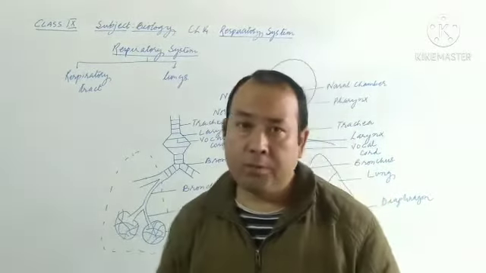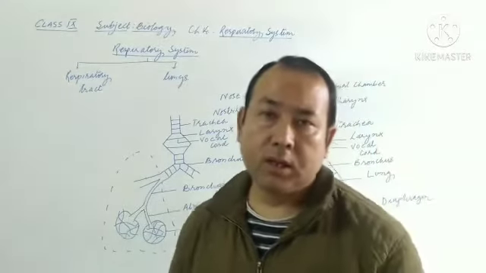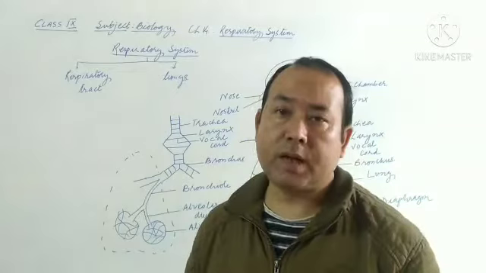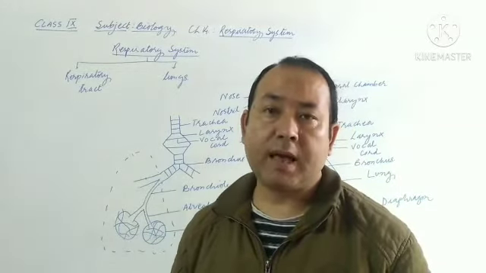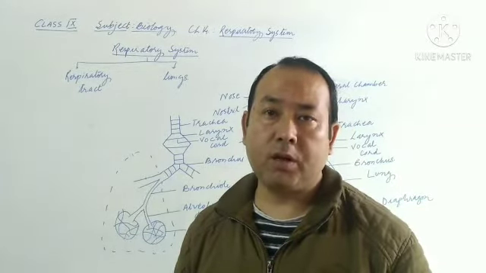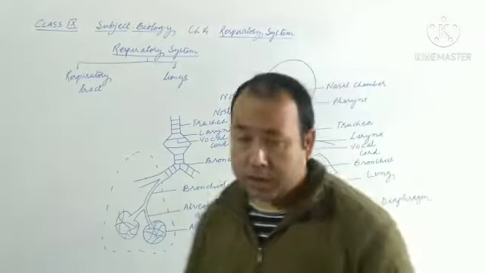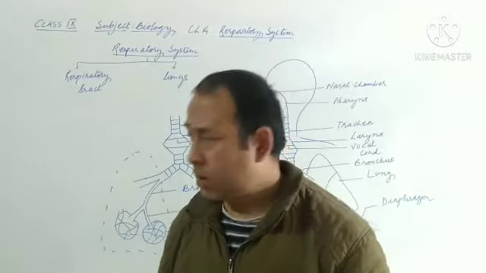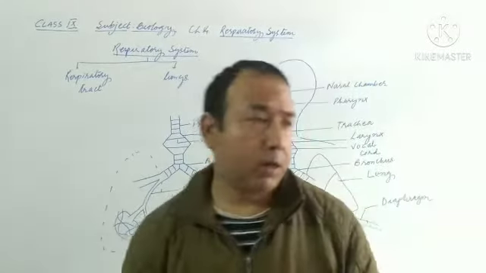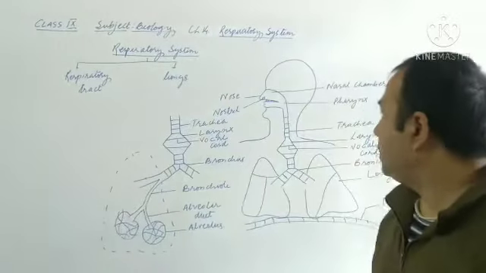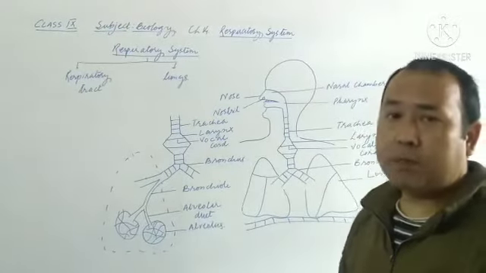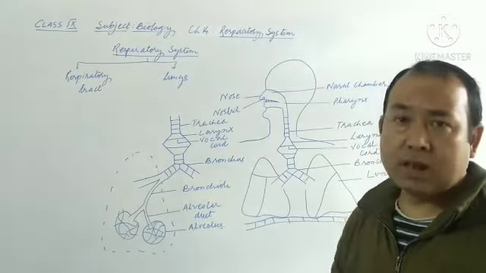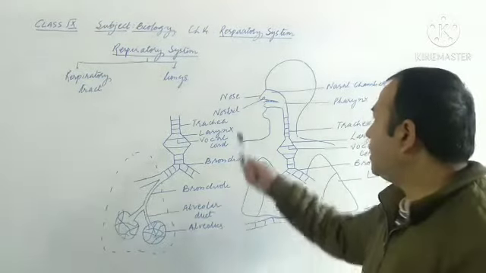The respiratory system in human beings mainly includes two main parts, that is the respiratory tract and lungs. The respiratory tract together with the lungs forms the respiratory system. Now let us understand the respiratory tract. It starts first with the nose. Actually, the respiratory tract is the path which the air follows when it is inhaled and exhaled. So first comes the nose.